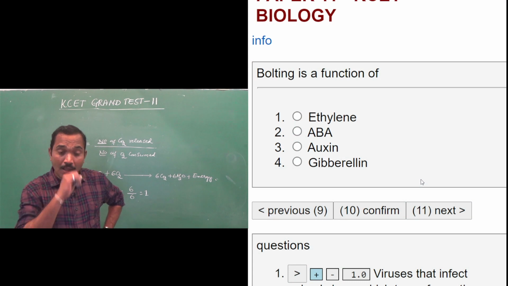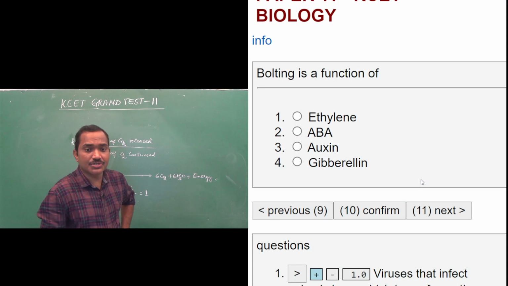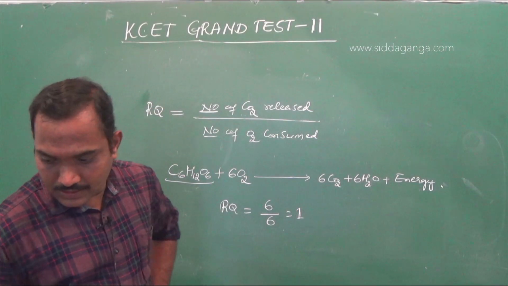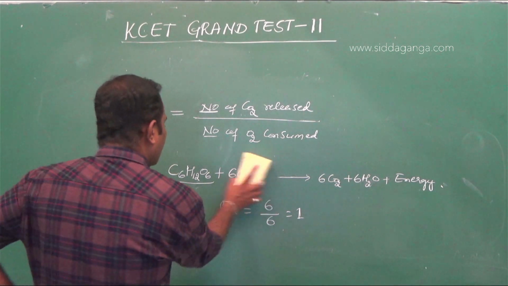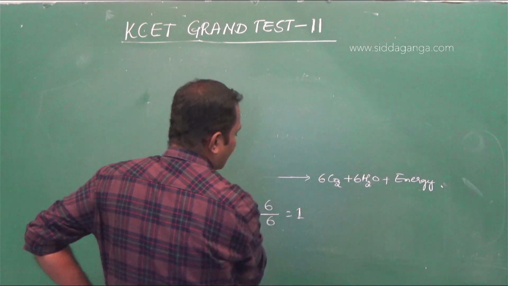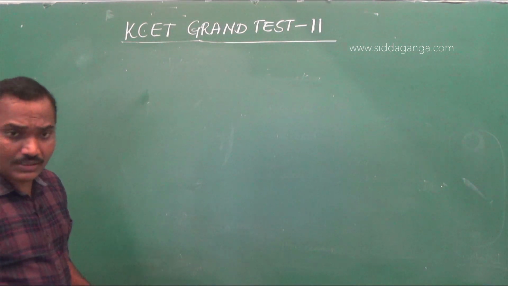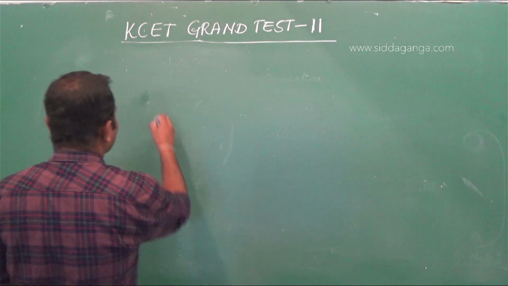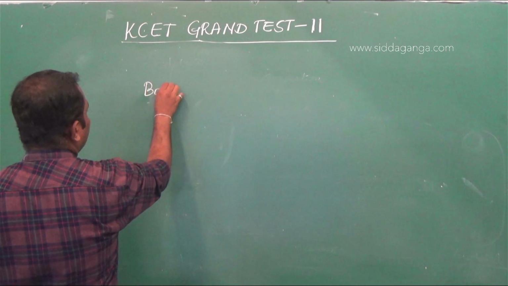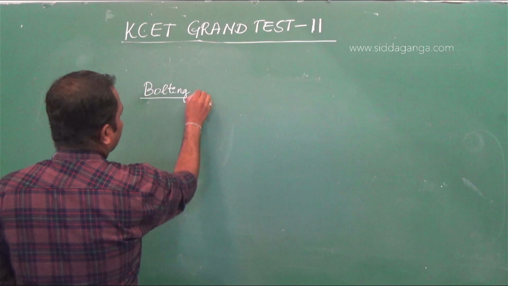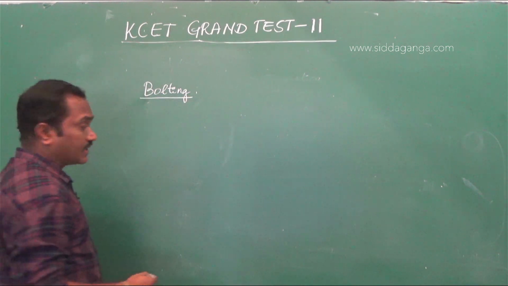Okay. Bolting is a function of ethylene, abscisic acid, auxin, and gibberellin. All these are plant hormones, which are plant growth regulators. As we know, each plant growth regulator has its own function, and one of the hormonal functions is bolting. So what exactly is bolting?